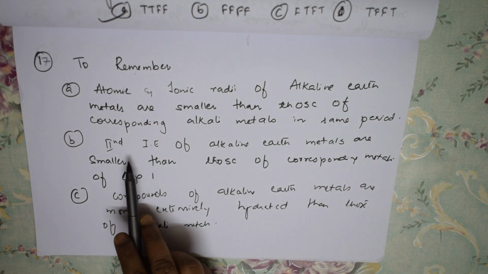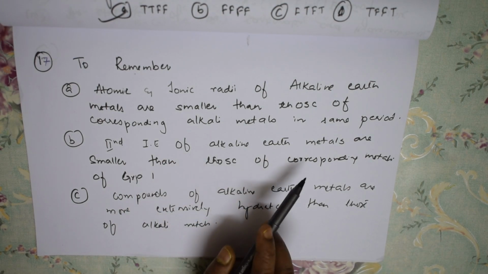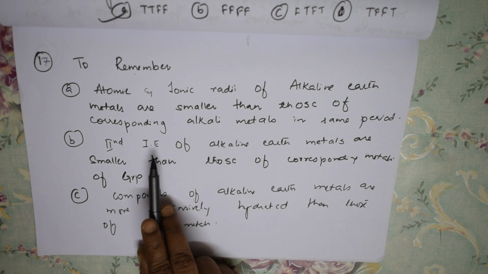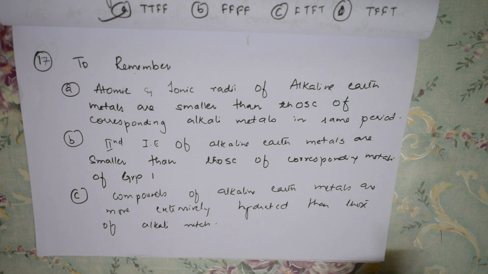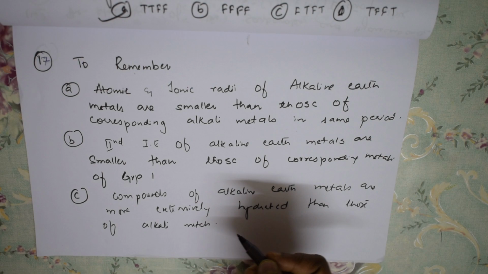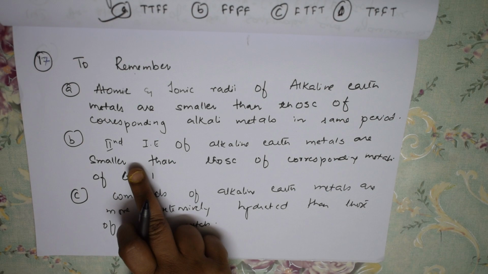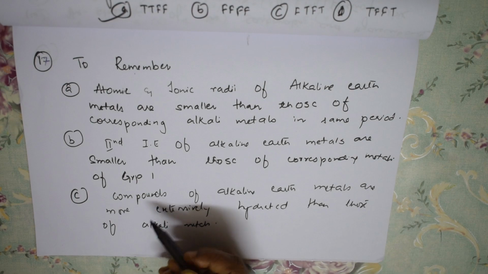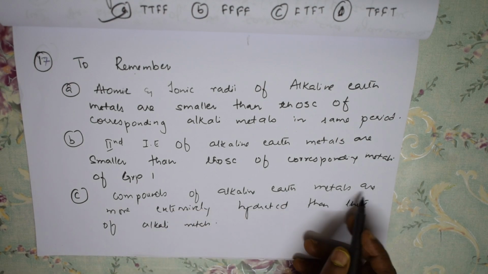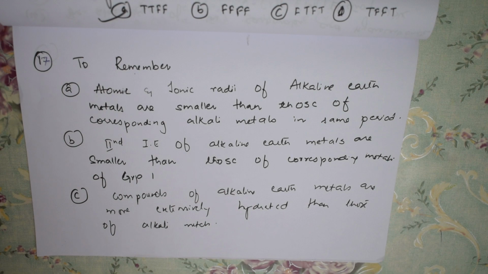This is fine. Second ionization energy of alkaline earth metals is smaller than that of corresponding metals of group 1, correct, because when I have to take out one electron from the particular 1s1, since group 1 elements' configuration is only 1s1, the second ionization energy will be smaller only for corresponding metals, because already one is there, I have to take out that electron. Okay, next, compounds of alkaline earth metals are more extensively hydrated than those of alkali metals. So these are the 3 important points which you have to remember, right?